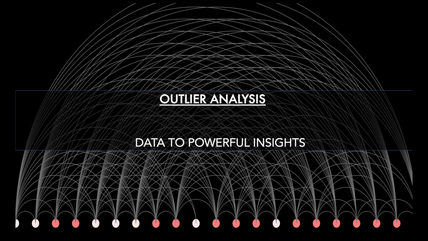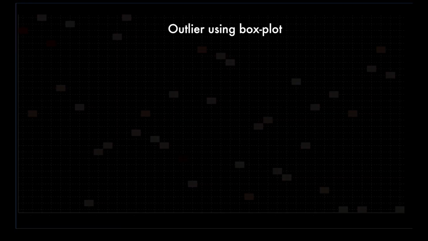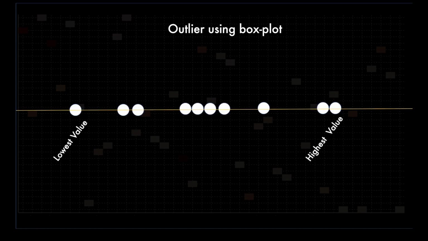In this step we will do outlier analysis. Outlier means extreme or unusual values. And one of the simplest ways to analyze outliers is using a box plot. So let's say you have a numeric column for which all the values are shown as dots and are arranged from the lowest value to the highest value. Box plot will put a box where most of the values are situated, and then it will put a left and a right vertical line.